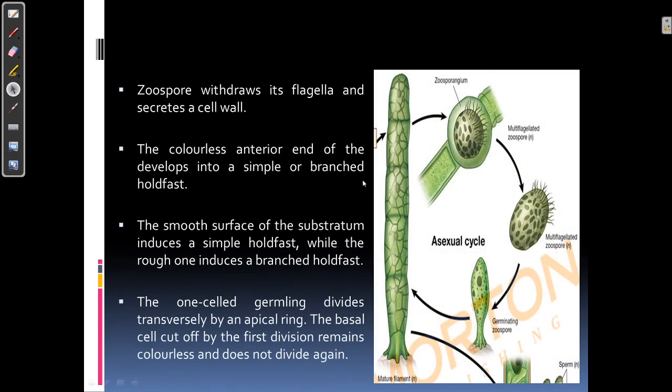But before that, the zoospore withdraws its flagella and secretes a cell wall around it. Then the colorless anterior end, by which it is attached to the substratum, develops into a simple or branched holdfast.